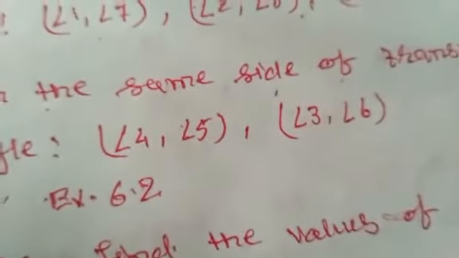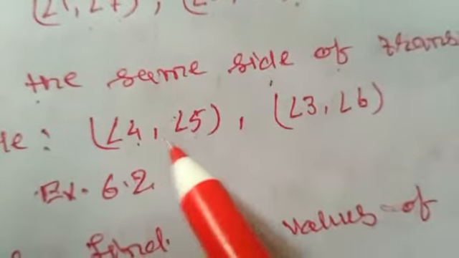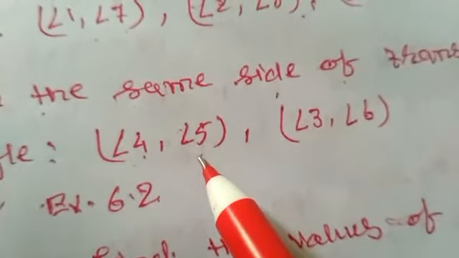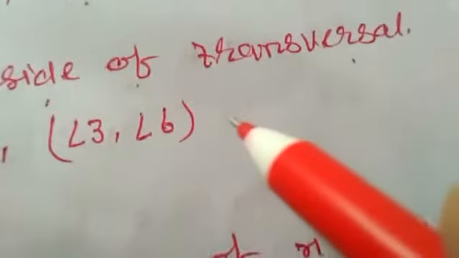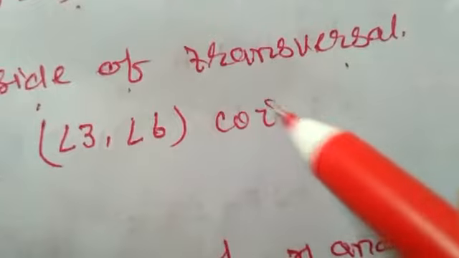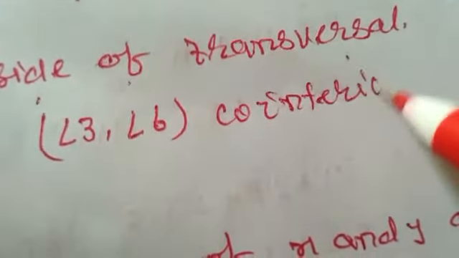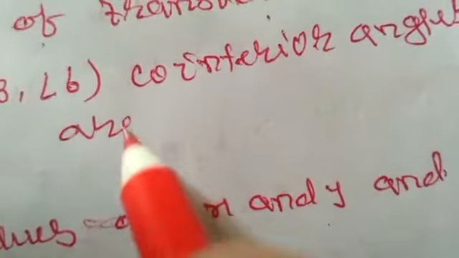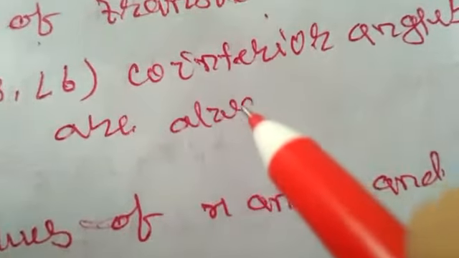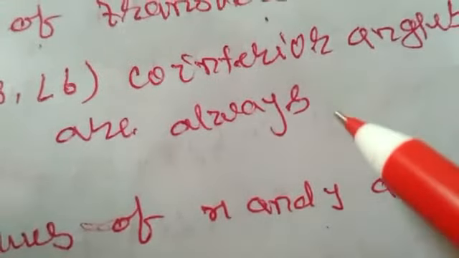So here the co-interior angles are angle 4 and angle 5, and angle 3 and angle 6. Co-interior angles are always supplementary.